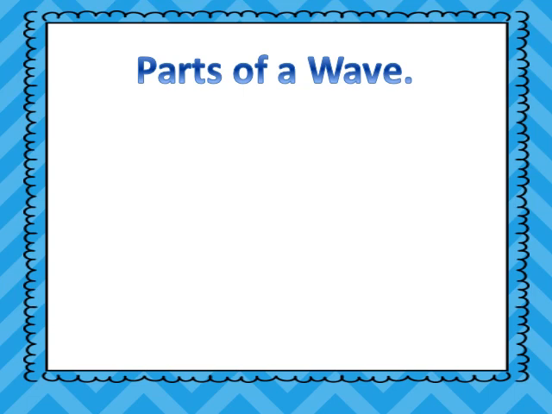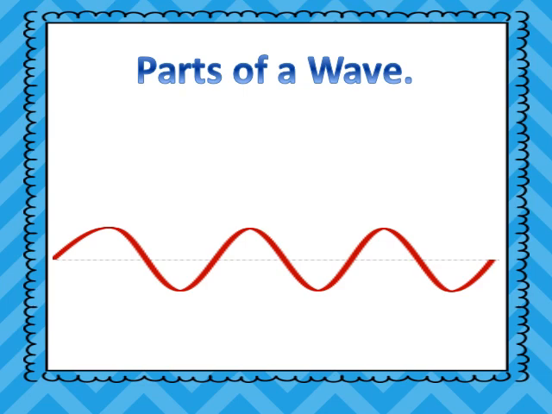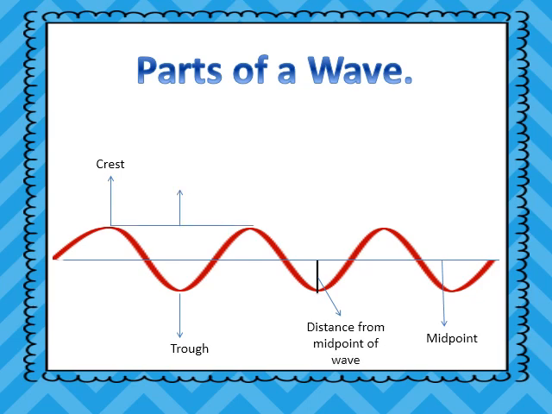Now look at the picture of the wave. Bottom of the wave is called trough. Top of the wave is called crest. The line that divides the wave into two is called midpoint. This is the distance from the midpoint and the wave. The distance between one crest to another crest is called wavelength.